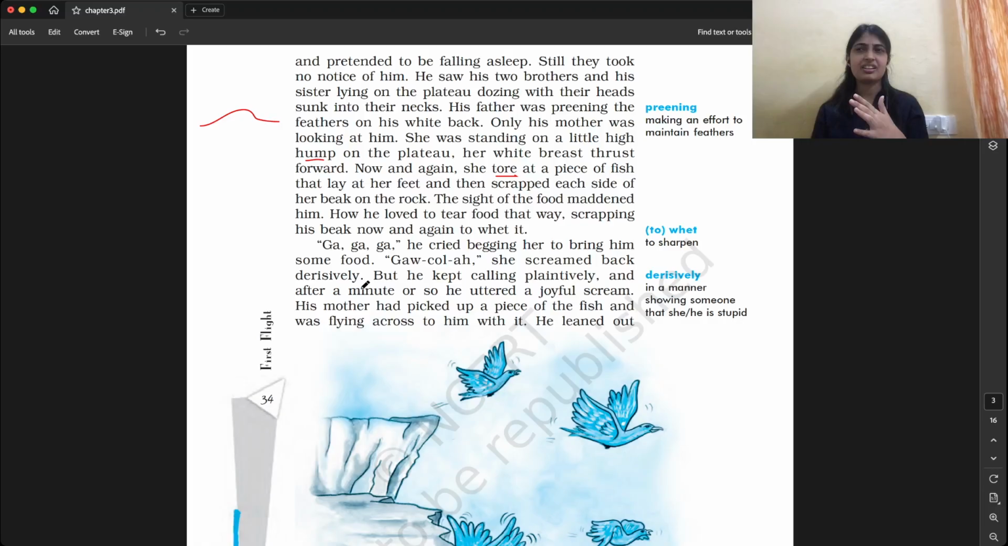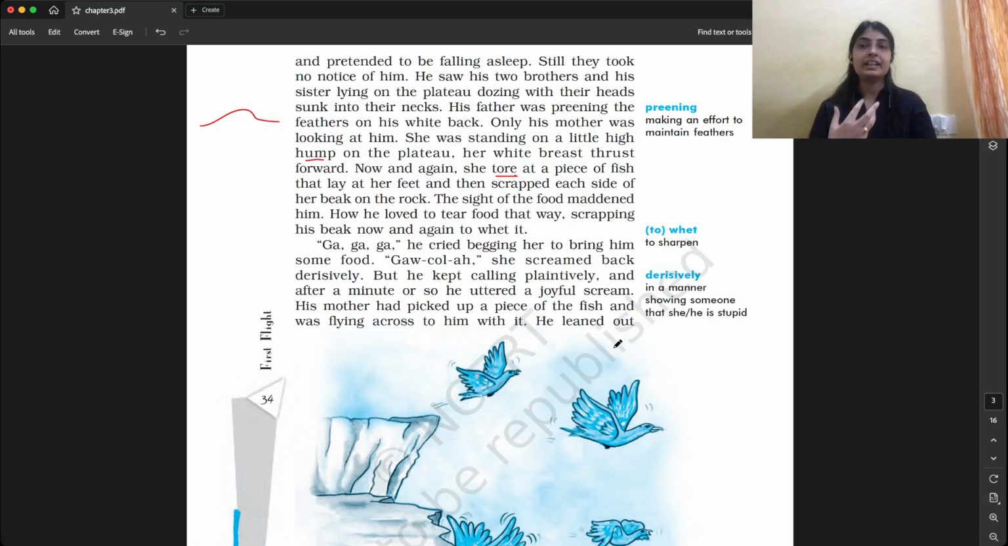Now what did he see? The young seagull saw that the mother was coming towards him with a piece of fish. They were sitting on a plateau, and he was left out on the ledge, that is a cliff. He leaned out, meaning he bent forward eagerly. Eagerly means he was so impatient, waiting so badly, tapping the rock with his feet.